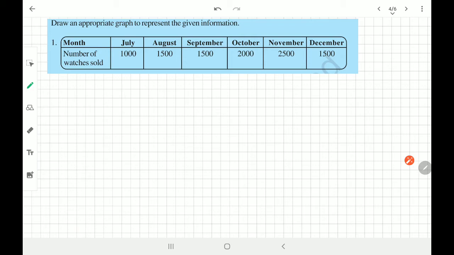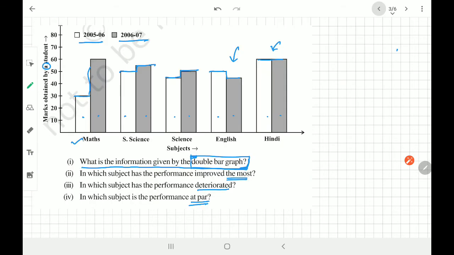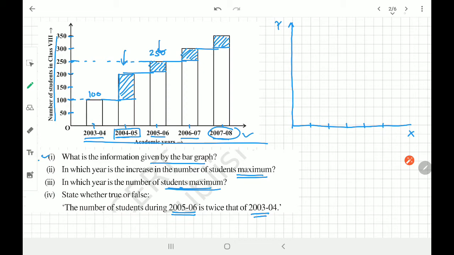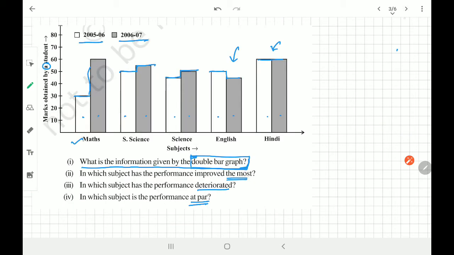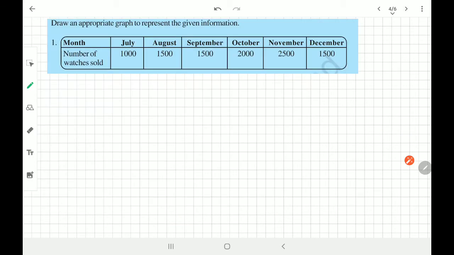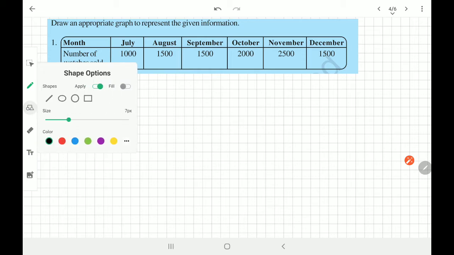So now keeping that idea in mind, that how the graph is to be constructed, will we be able to manage to construct the graph? Now that we will understand. So today what we have to do is complete 5 questions. Look, one is to write answers to the graph questions, and the other is to draw some graphs. I will help you in drawing the graph, don't worry.